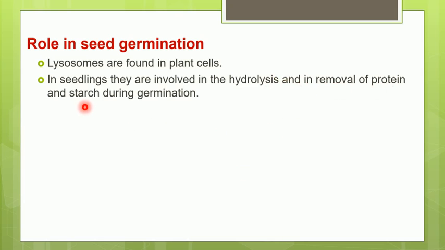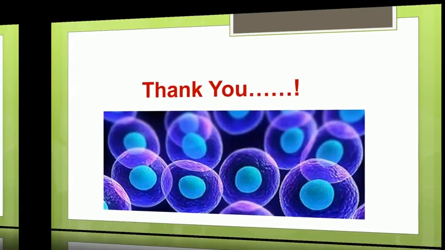For germination, this layer of protein and starch should be broken down. These lysosomal enzymes are responsible for breaking down this protein and starch layer, and that will help the seed germinate. This is how the lysosomes play a very important role in the process of seed germination. With this, we conclude today's lecture.